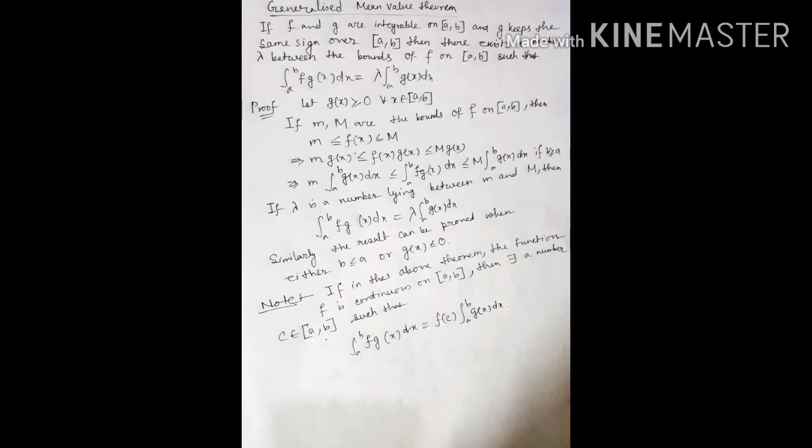Similarly, the result can be proved when either b ≤ a or g(x) ≤ 0. Here is some note. If in the above theorem the function f is continuous on [a, b], then there exists a number c belonging to [a, b] such that ∫ from a to b f(x)g(x) dx is equal to f(c) ∫ from a to b g(x) dx.